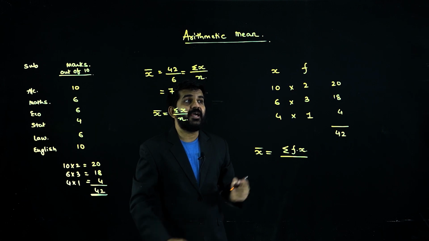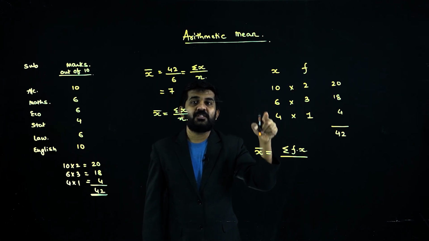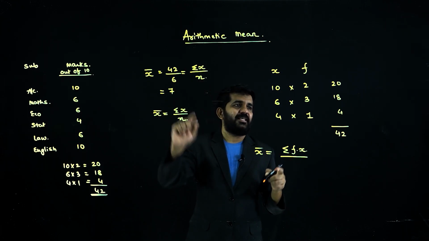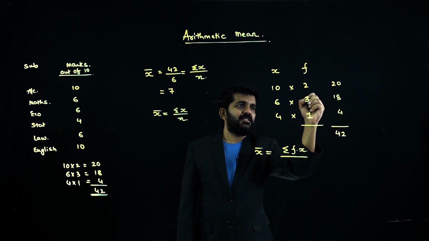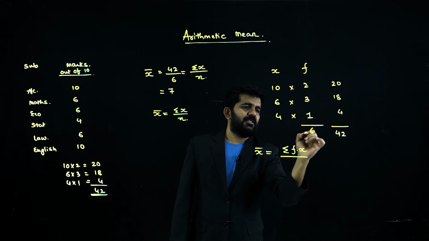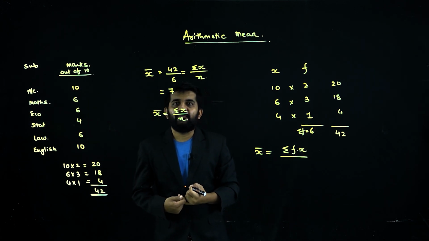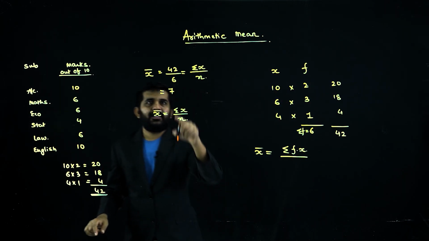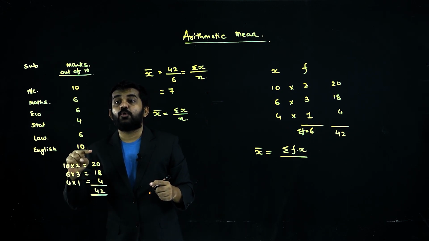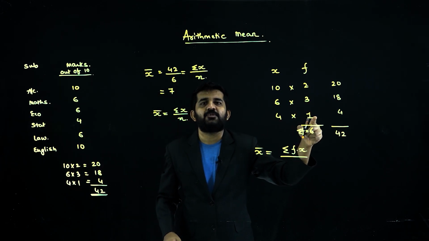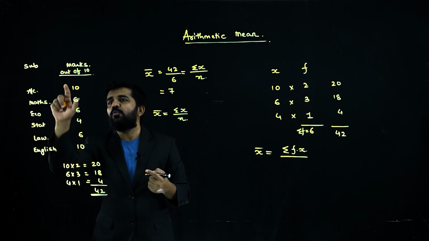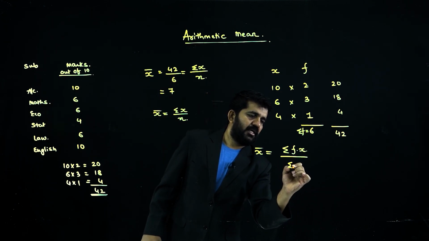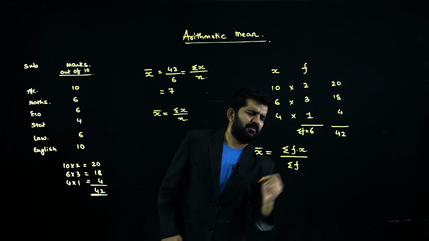You can understand here the number of distinct variables is only 3, but you cannot divide by 3. You need to divide by 6. How does the answer 6 come? 3, 2, 5, plus 1, 6. This is nothing but sigma f. So when this is converted into a frequency distribution, n is nothing but sigma frequency: 2 times, 3 times, 1 time, total 6. And for the total, it is sigma fx. So instead of sigma x, I will write sigma fx, and instead of n, I will write sigma f.